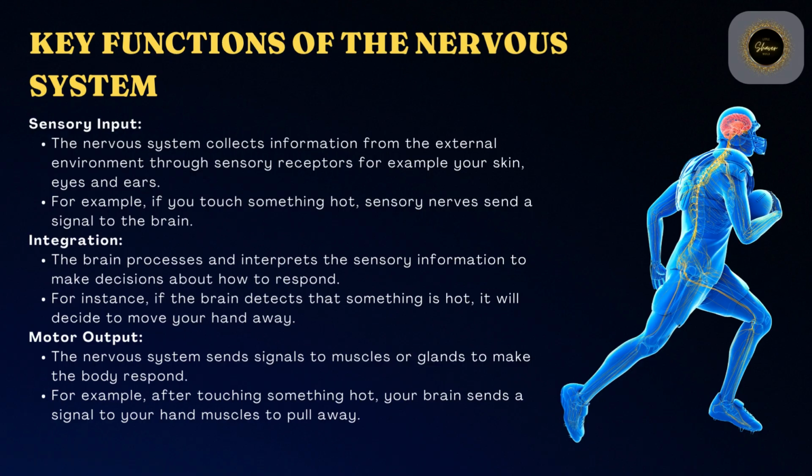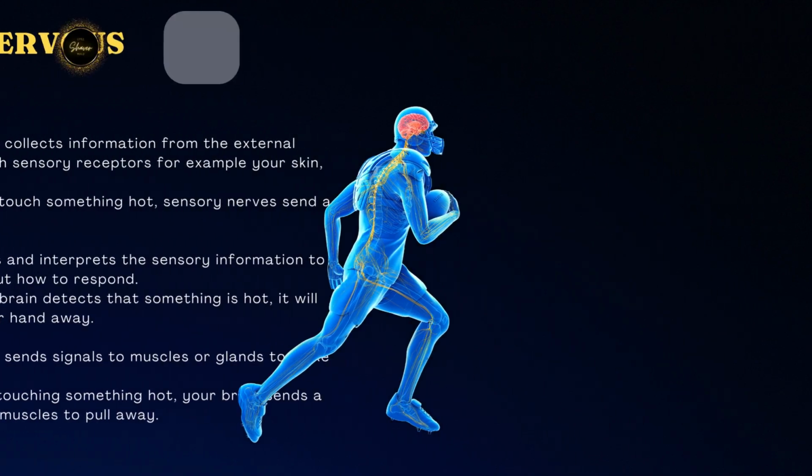Motor output. The nervous system sends signals to muscles or glands to make the body respond. For example, after touching something hot, your brain sends a signal to your hand muscles to pull away.